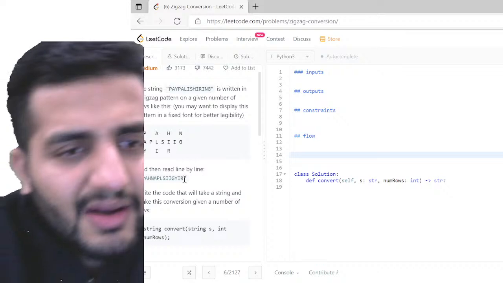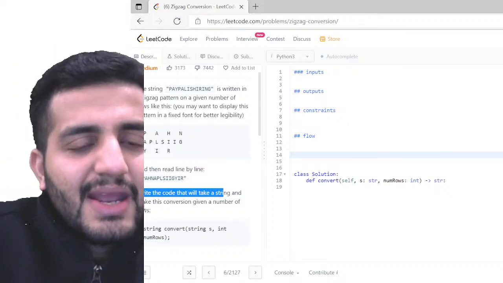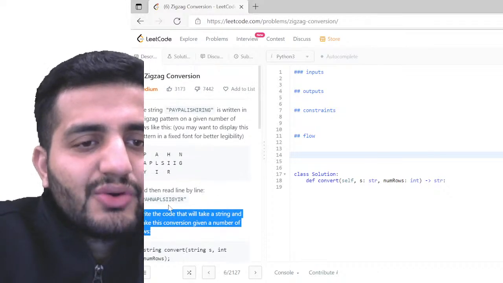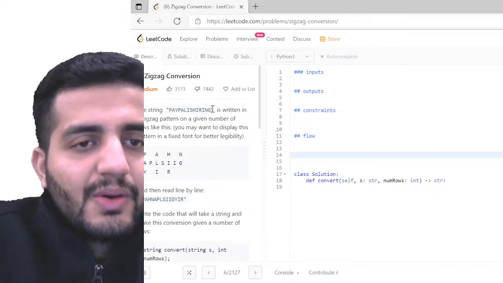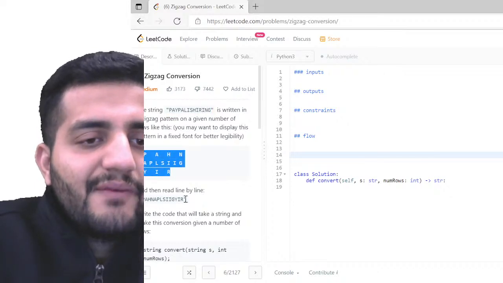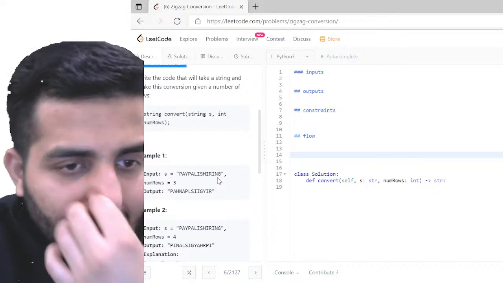Okay, what type of question is this? Write the code that'll take a string and make this conversion, given a number of rows. So basically, I have to first convert into this, and then I have to make this word as an output, if I've understood correctly. Now look at the input here.